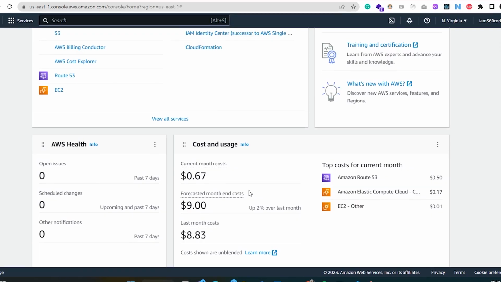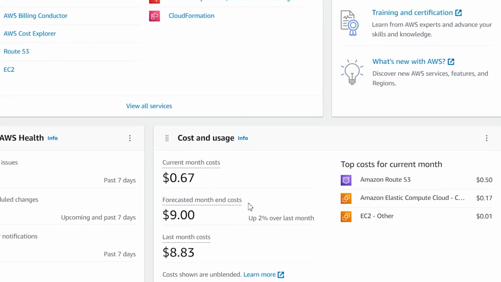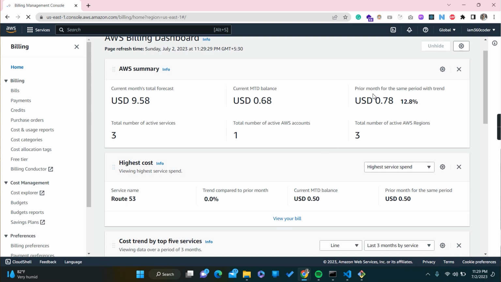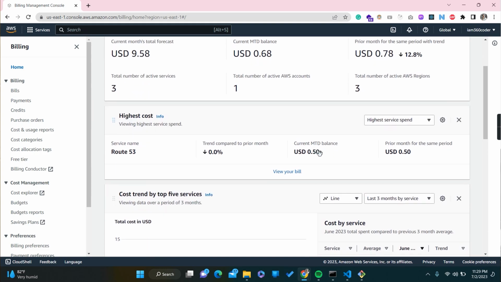Coming back to the topic, the reason I stopped using Elastic Beanstalk is because of their pricing. I used it for almost 2 months, and the cost is basically too much, I feel. Please understand, I'm not telling you not to use Elastic Beanstalk or AWS services. But if you are deploying your application and you don't have any returns, maintaining a service like Elastic Beanstalk is not worth it. That's what I want to share through this video.